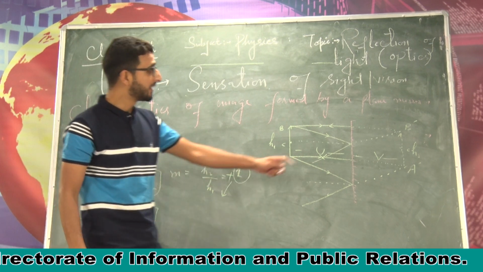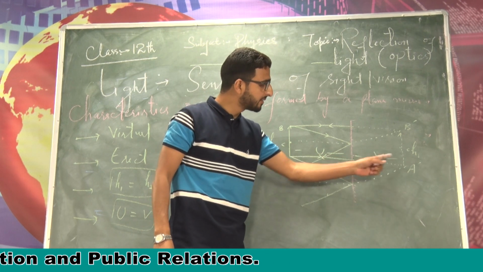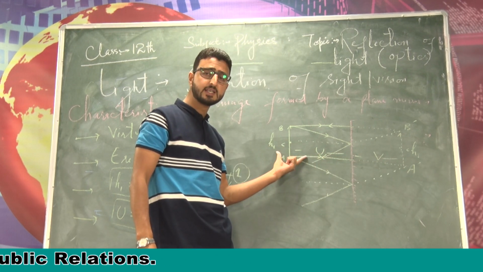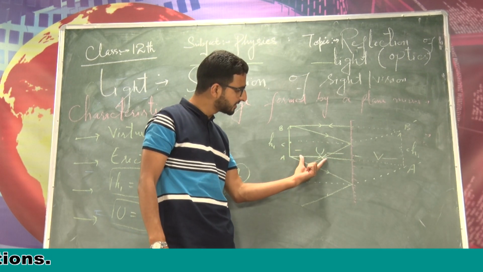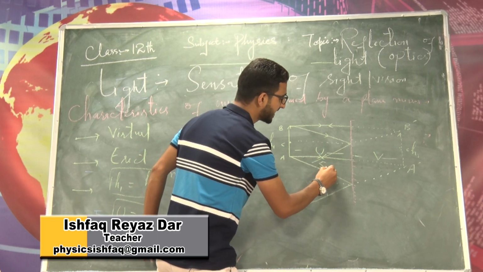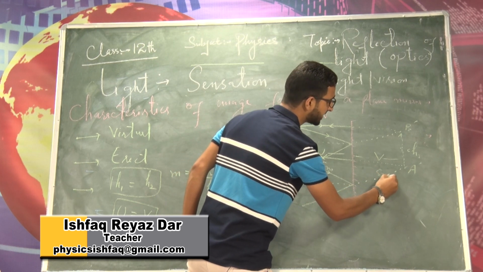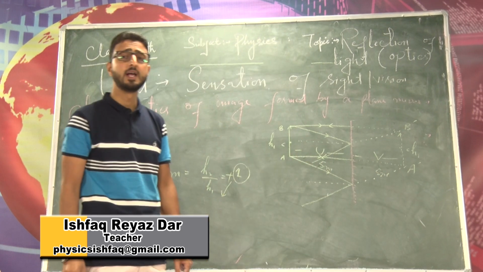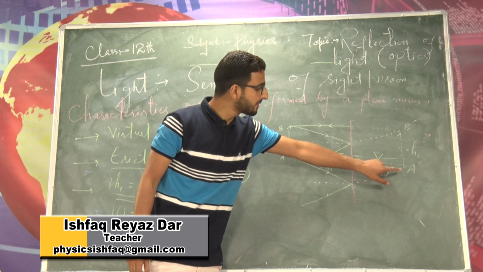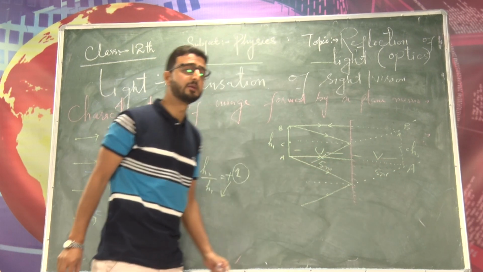I mean, the image formed by a plane mirror is as far behind the mirror as the object is in front of it. That is, object distance U is equal to image distance. For example, if an object is at a distance of 5 meter from the mirror, then its image will be formed at a distance of 5 meter from the mirror. Now the question is, what is the distance of the image from the object? It will be 5 plus 5, that is 10 meters, right?